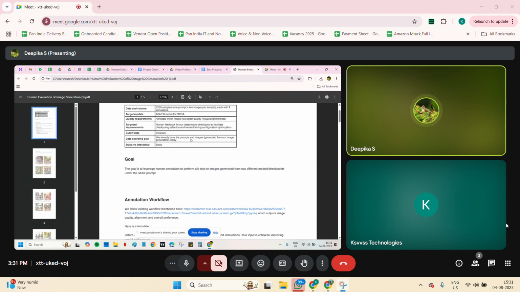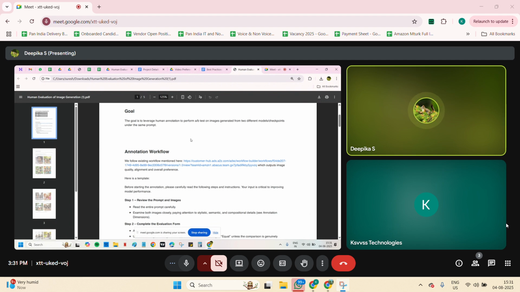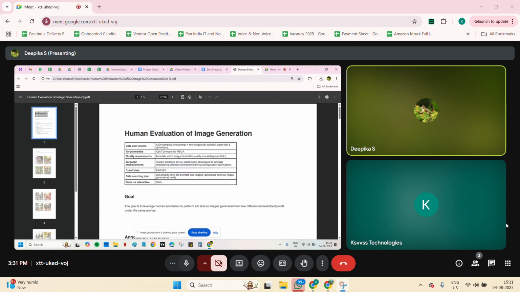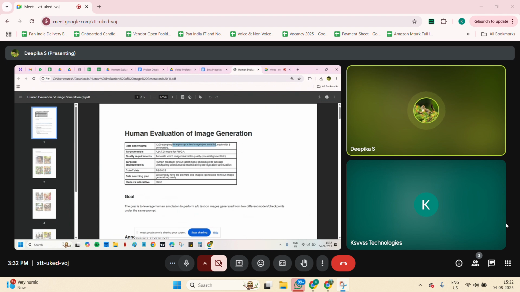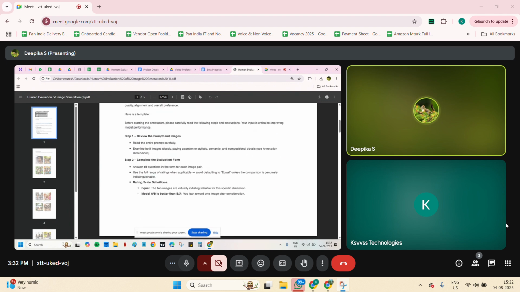As I told here, we will be having prompt and images. One prompt, two images per sample we will be having, Srini. So what we have to do here, first we need to review the prompt and images. We need to read that entire prompt, what it was saying, and we need to see whether whatever they have given in the prompt is matching with that image or not.